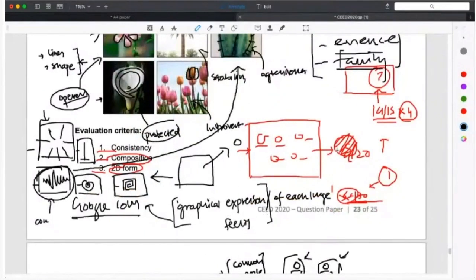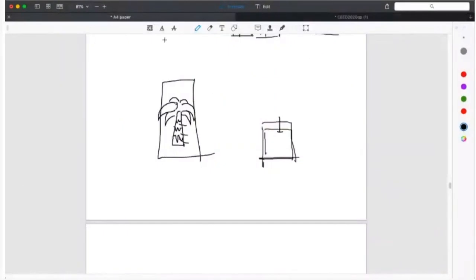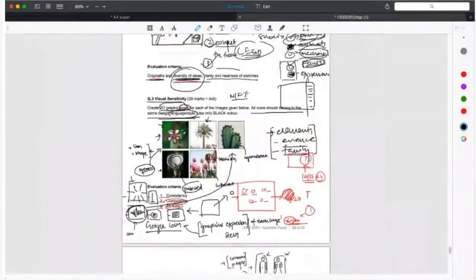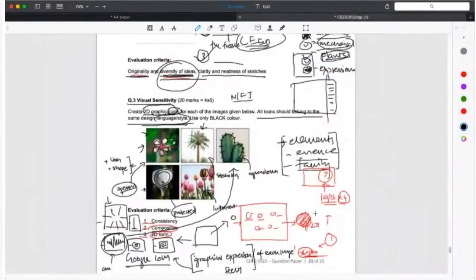One small thing to add to that is how do you attempt that in the exam? It becomes a little complicated when you have to make icons in the exam which have to be very consistent and have the same design language, etc. Simplify the object. First thing, identify what defines that object.